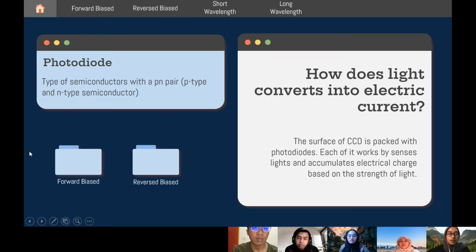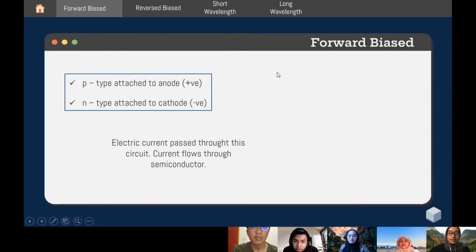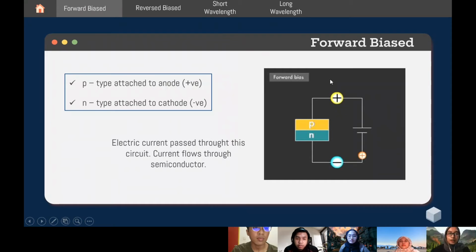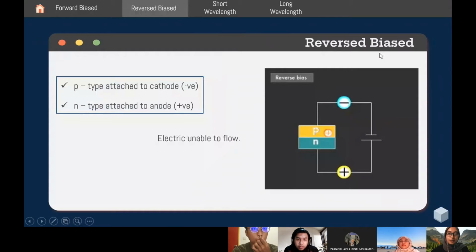also reverse bias. Forward bias is a circuit where the p-type, the p side, is attached to the anode, which is the positive pole, and the n-type is attached to the cathode, which is the negative pole. When the light strikes, the electric current will pass through the circuit and flow through the semiconductor. The other one is reverse bias. It is a bit different from forward bias, where the p-type is attached to the cathode, which is the negative pole, and the n-type is attached to the anode, which is the positive pole.